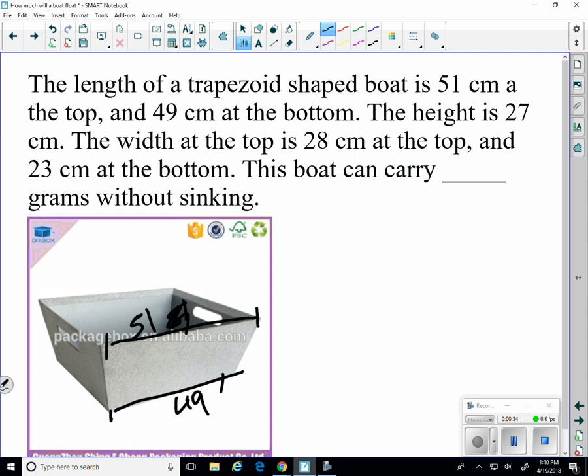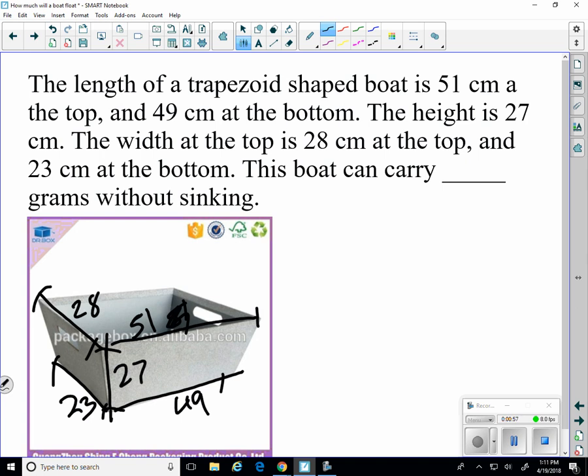The width at the top is 28. And at the bottom, the width is 23. And the height is 27.